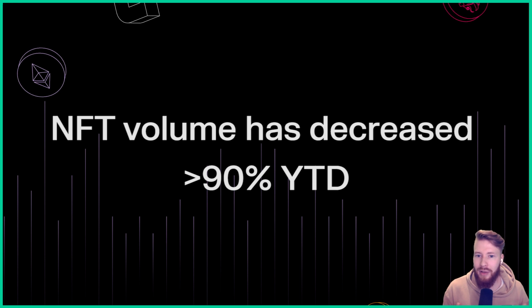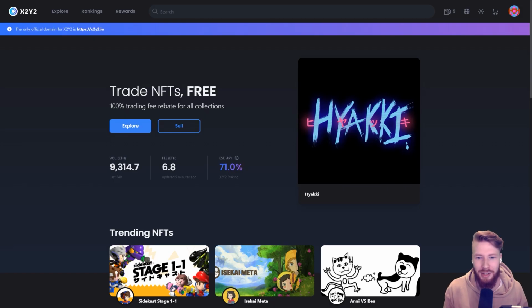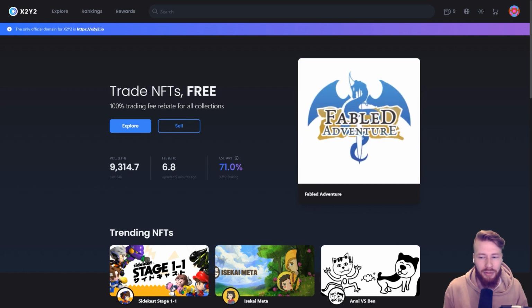And finally, we have NFT activity, which has decreased by over 90% year to date. Sounds pretty harsh. Now, in terms of trading volume, X2Y2 is now the leading NFT marketplace, closely followed by OpenSea and LooksRare. Do keep in mind, though, that there's a lot of reward farming going on which incentivizes trading, so what you see might not be fully organic. For example, X2Y2 is currently allowing users to trade NFTs for free by paying back all fees paid.